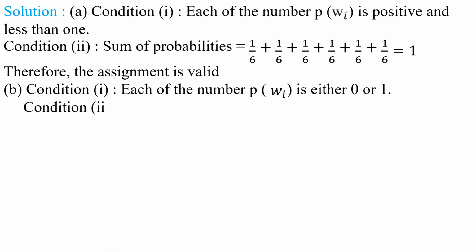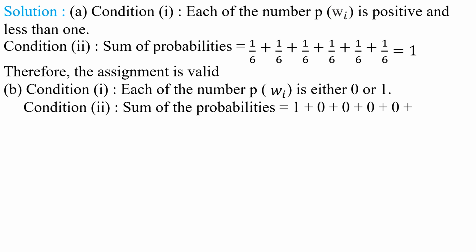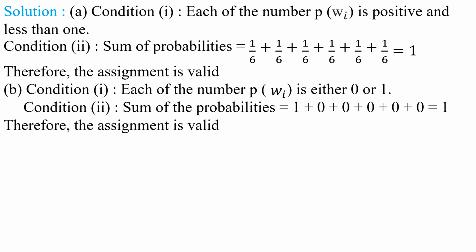Now, second condition. Let us check the second condition. Sum of the probabilities is equal to 1 plus 0 plus 0 plus 0 and so on. So then we got 1. Therefore, the assignment is valid. Understood this point, my children?